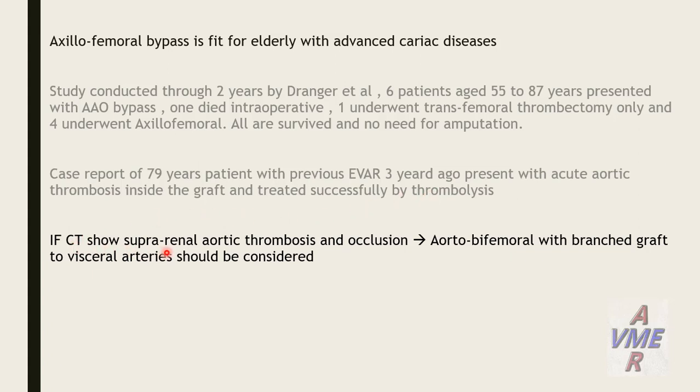If the CT angiography shows suprarenal aortic thrombosis and occlusion, we don't have a good chance with transfemoral thrombectomy first. So we gain access directly to the aorta and make an aortic reconstruction; aortobifemoral bypass with branches grafted to visceral arteries should be considered.